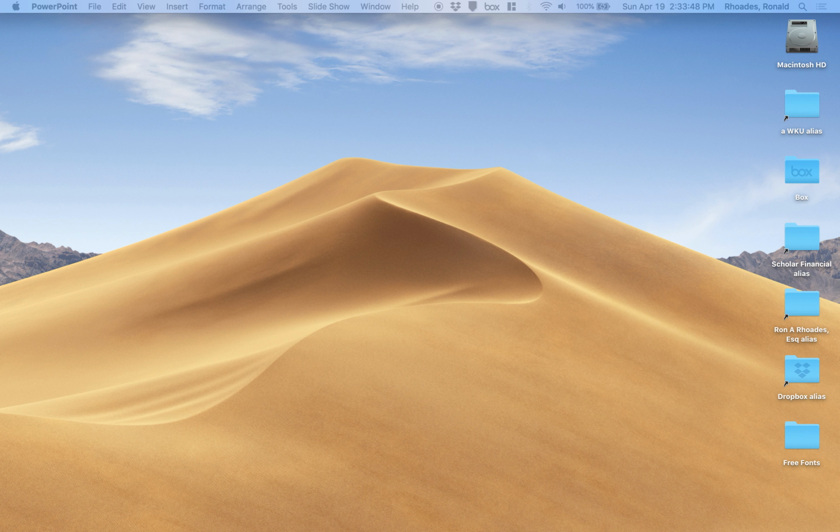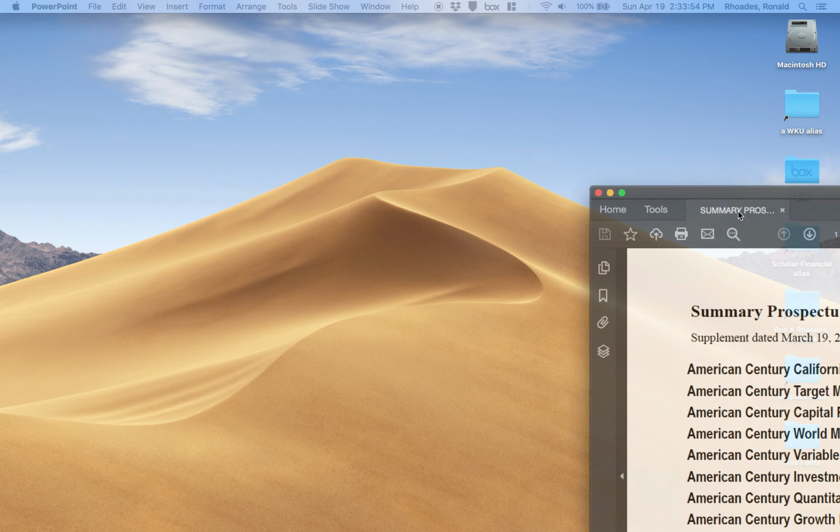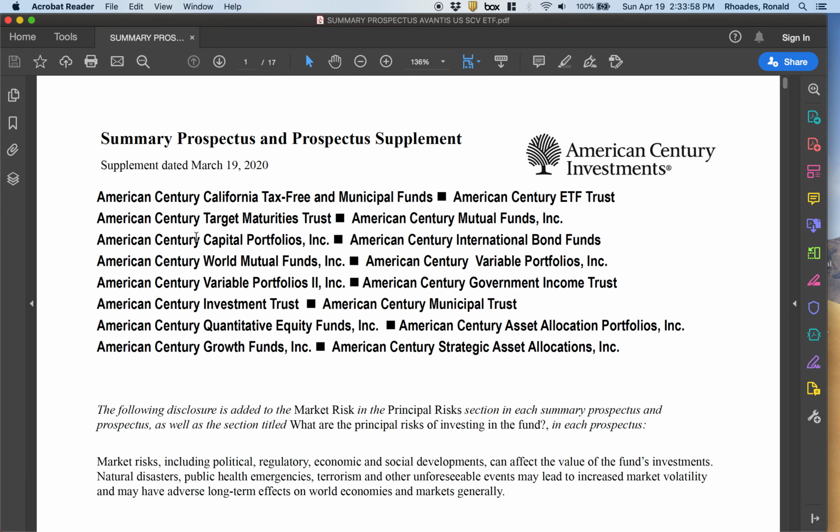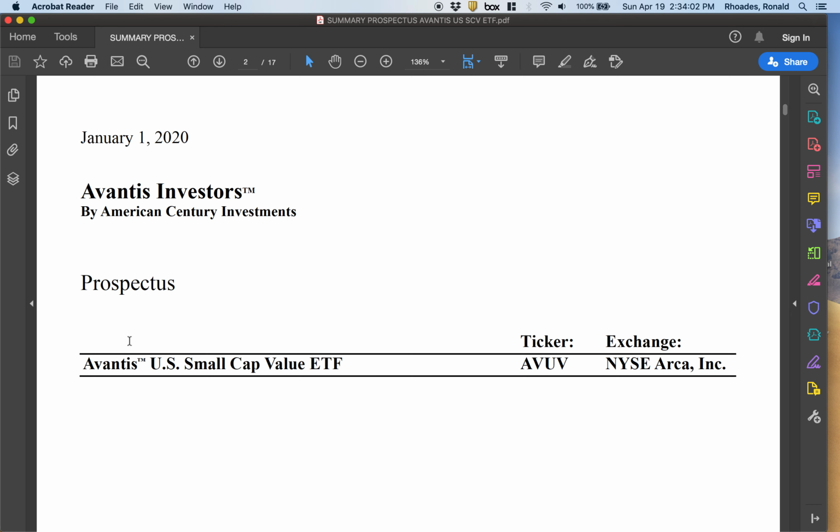All right, now I'm going to pull one over here that I pulled up. It's actually one of the exchange traded funds that I indicated earlier. All right, and we'll skip down this first page. It's just a little thing here. And it shows that this is the Avantis U.S. Small Cap Value ETF, ticker symbol AVUS. It trades on the New York Stock Exchange. So you can actually go out and buy this.